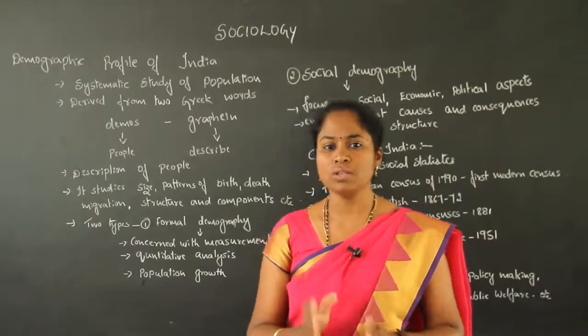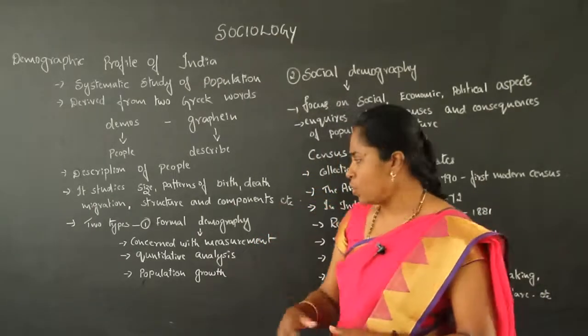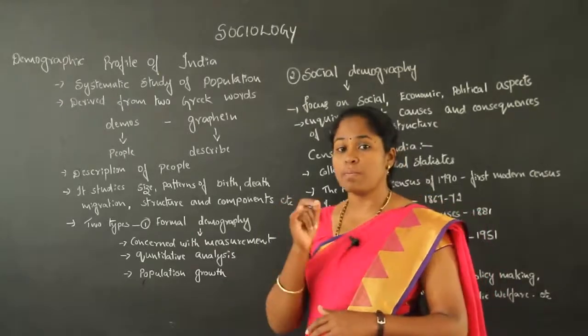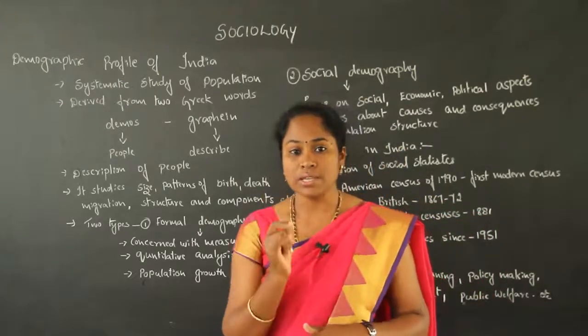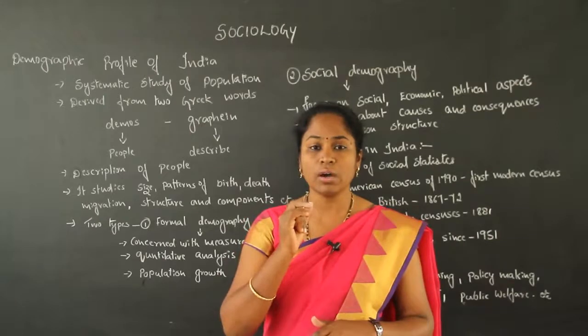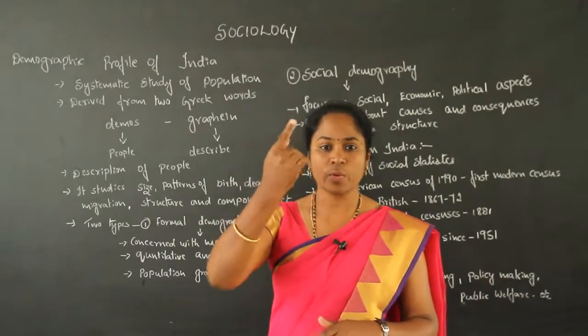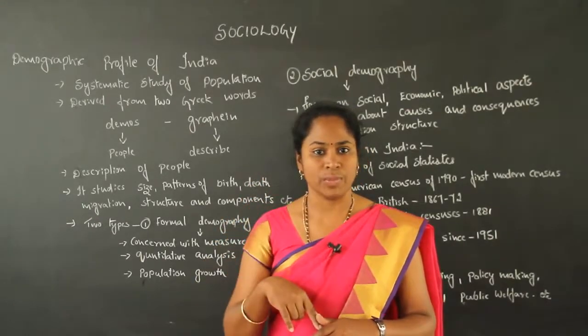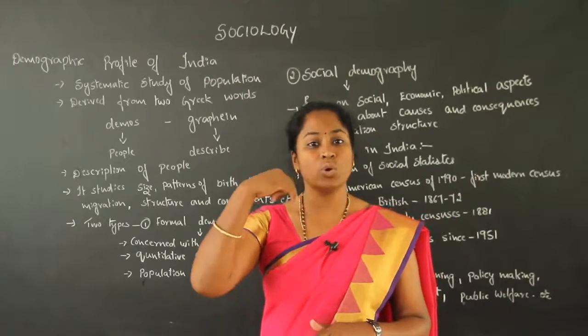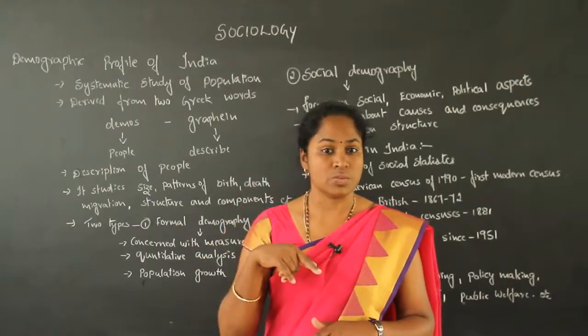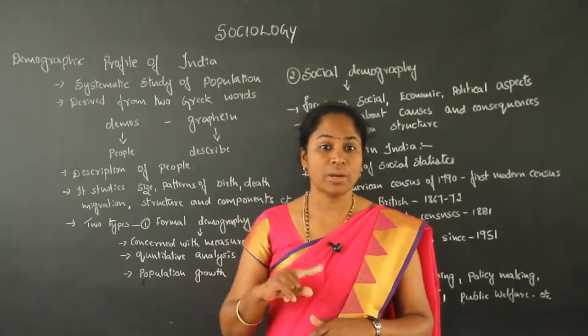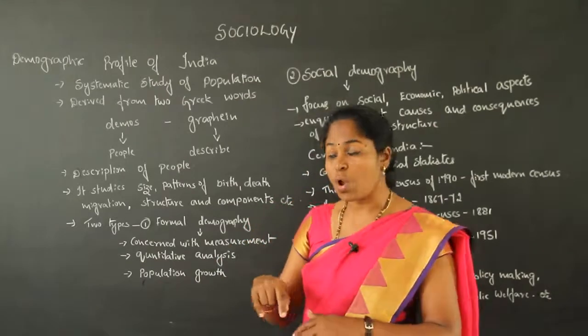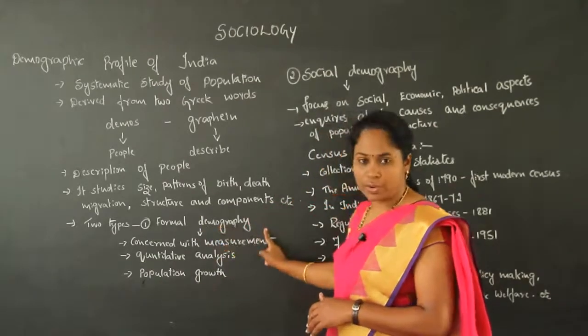It is very important to know the size, because we have to know whether the population is increasing or decreasing, whether we have population growth or any problems. That is called formal demography.